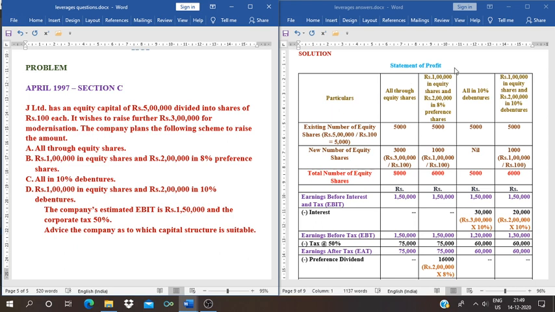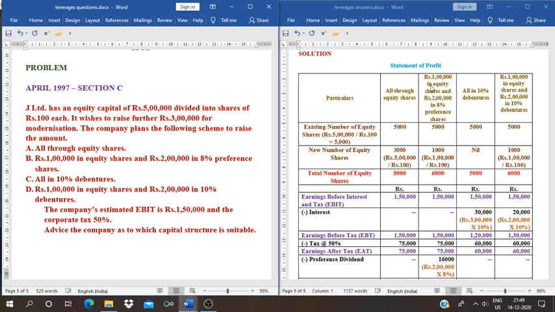First, the heading is statement of profit. We have to draw the columns. How many alternatives or schemes are there? There are four schemes. So the first column is for particulars and the remaining four are for the four schemes or alternatives. The first alternative is all through equity shares.